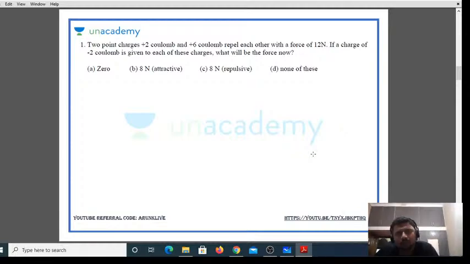What will be the force now if a charge of minus 2 coulombs is given to each of these charges? Try to understand that question. A simple question to begin with, right?